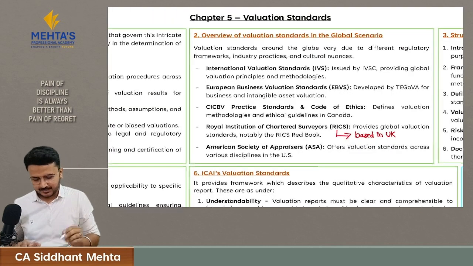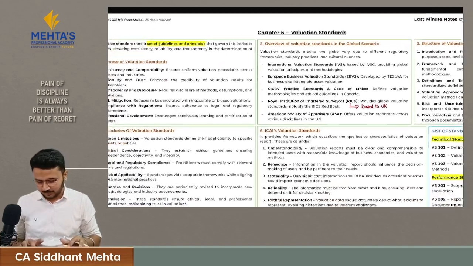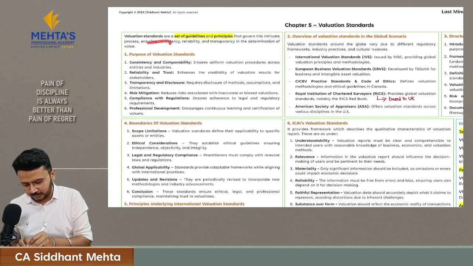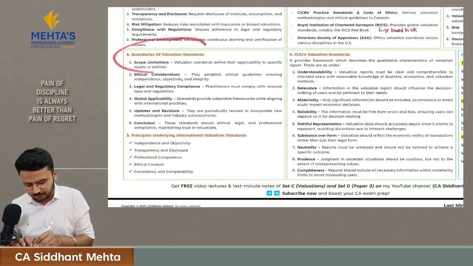Now let's revise chapter number 5, that is valuation standards. Let's first understand the structure of this chapter. Here first, they have covered some basic things like what the purposes of the valuation standards are, the structure of valuation standards, and the boundaries of valuation standards.